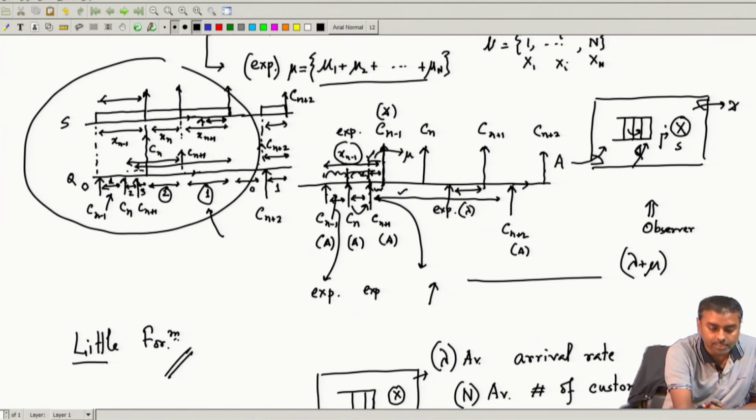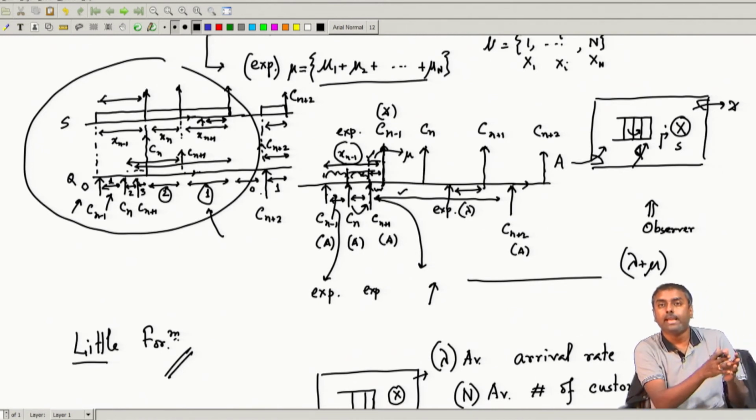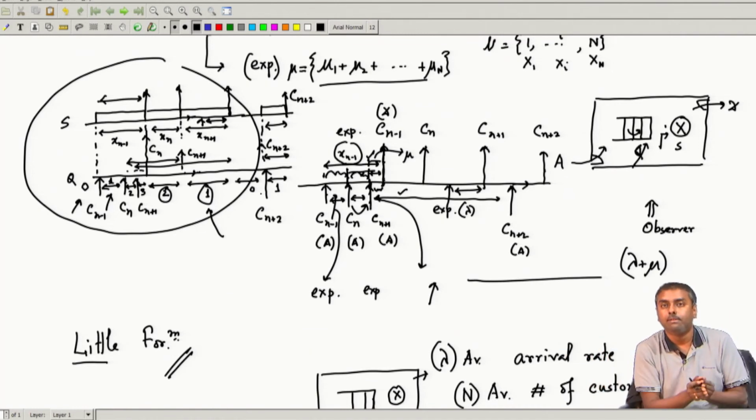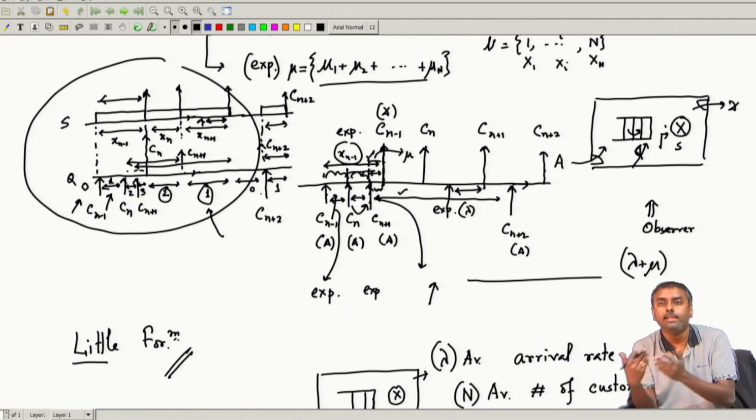Again, number of customers. You have seen over here it was 0, for this amount of duration it was 1, we have already recorded that, over this duration it was 2, this was 3, this was again 2, this was 1, 0. Like this we can do a time average, the average amount of time over a very long observation period that I have seen him in state 1, state 0 and so on, and I take the associated probability and then take the average value.